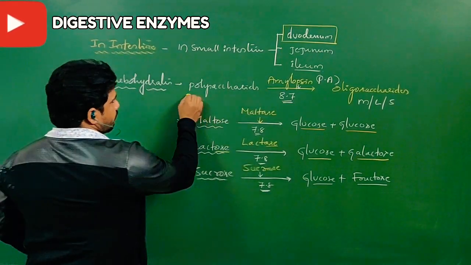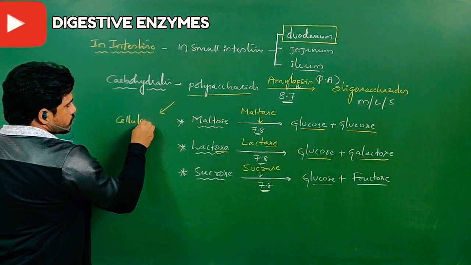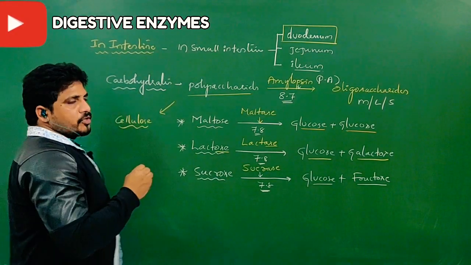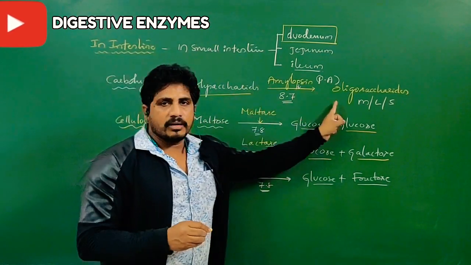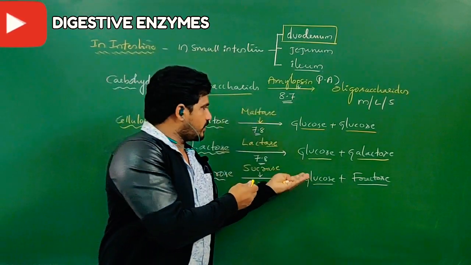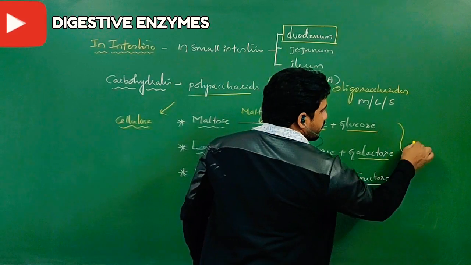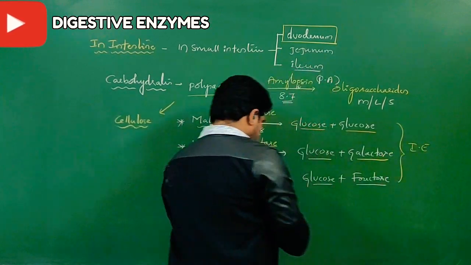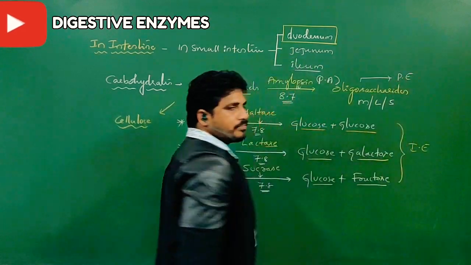In case any polysaccharide except cellulose is consumed in the food material, those carbohydrates will become oligosaccharides of any of the three. These three will be further digested by intestinal enzymes. All these three are from intestinal enzymes, but this reaction is from pancreatic enzymes.